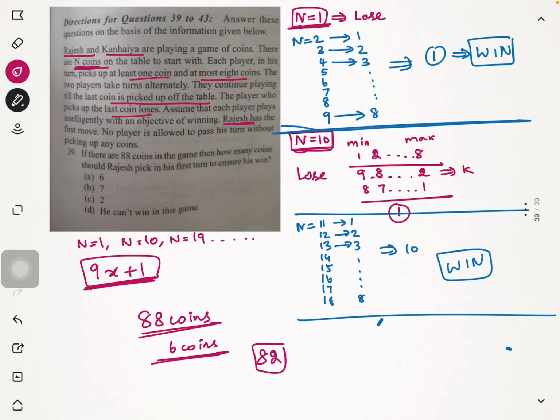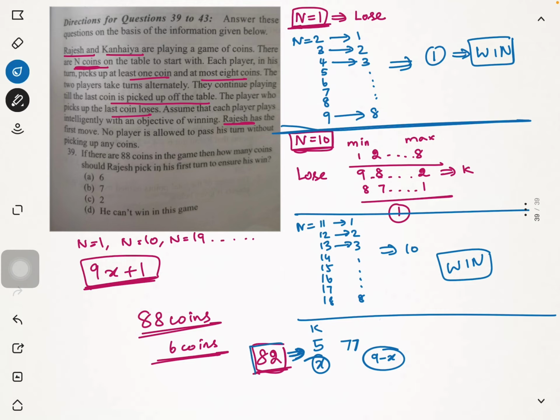So how am I certainly telling that with 82, she will definitely lose? Because however many coins she picks from 82, I will pick 9 minus that many coins. For example, if she picks up 5 coins from here, Kanaya picks 5 coins from 82, there will be 77 coins. Now what I am going to do is pick 9 minus x. If she picks x coins, I will pick 9 minus x coins.